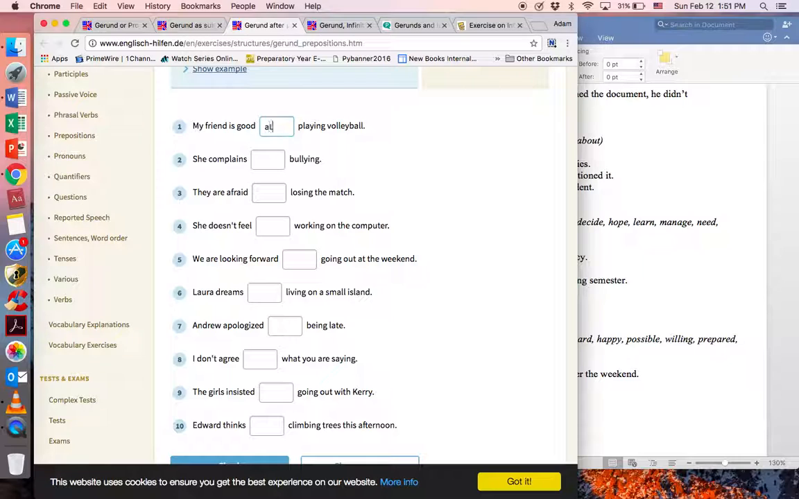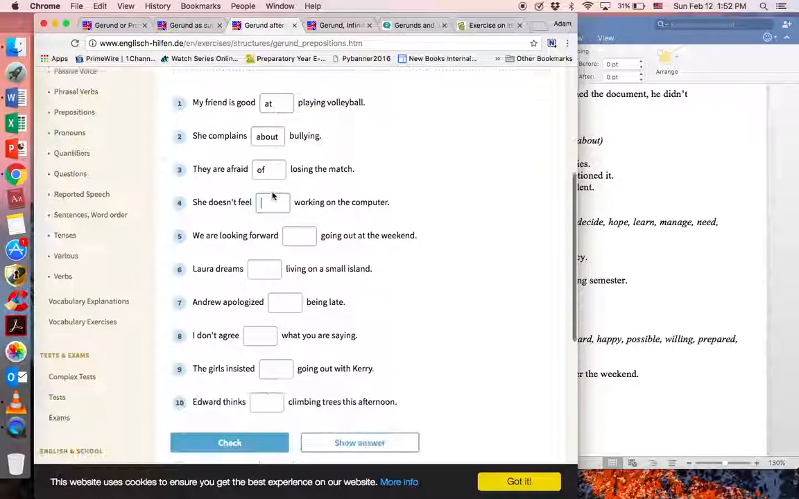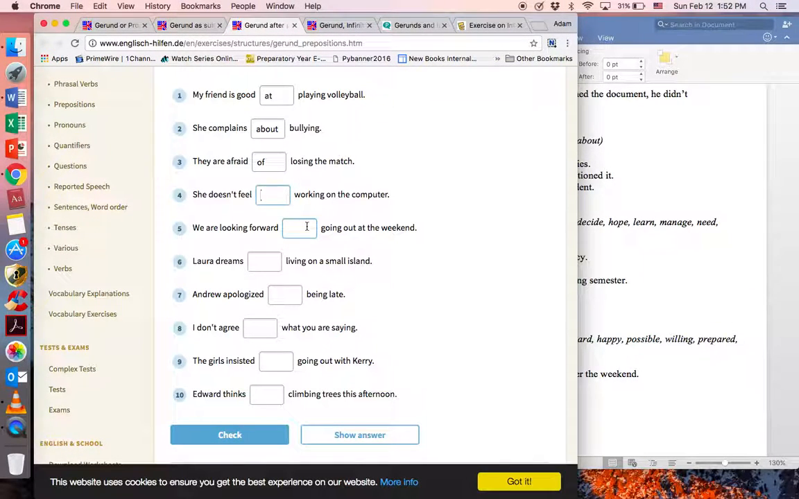My friend is good at playing volleyball. She complains about bullying. They're afraid of, or it could be about, losing the match. She doesn't feel blank working on the computer. She doesn't feel what? She doesn't feel good about. She doesn't feel like working on the computer. That's not a preposition alone. We're looking forward to going out over the weekend.